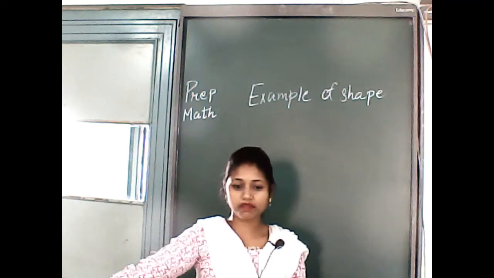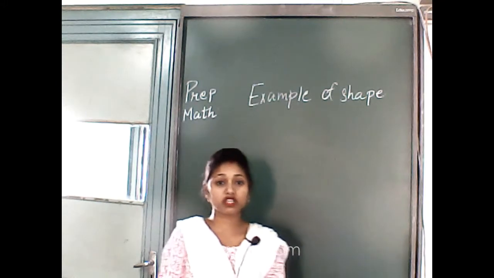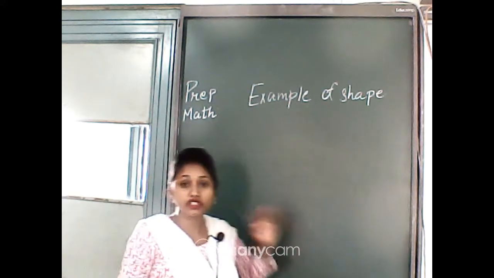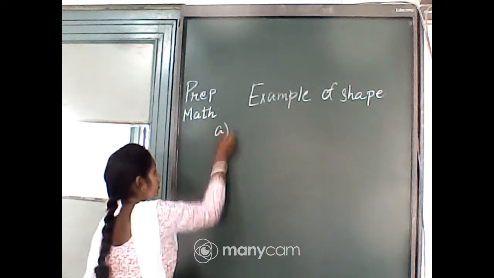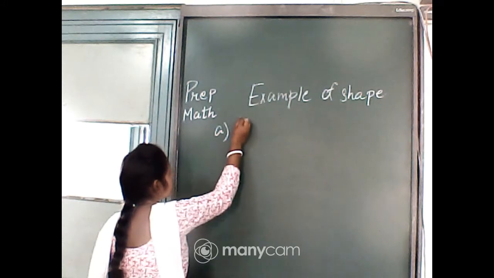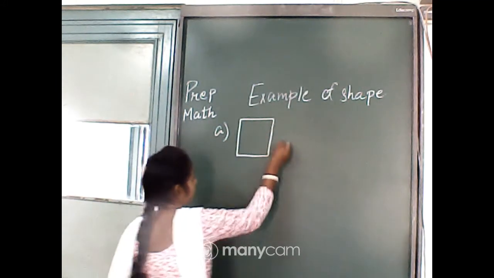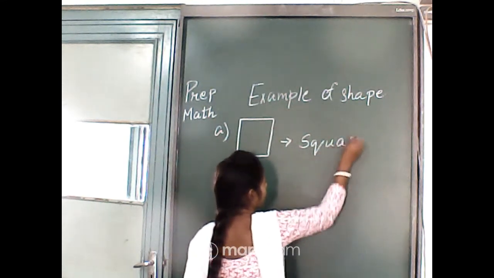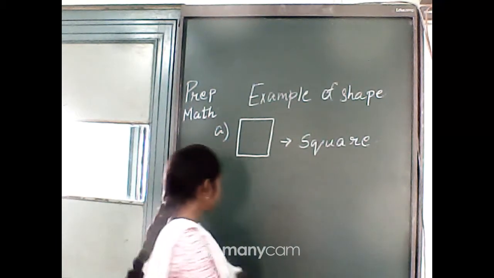In previous class we have already learned the different types of shape, and today we will learn about the example of shape. So first we will start with square. This is the shape of a square. S-Q-U-A-R-E, square.